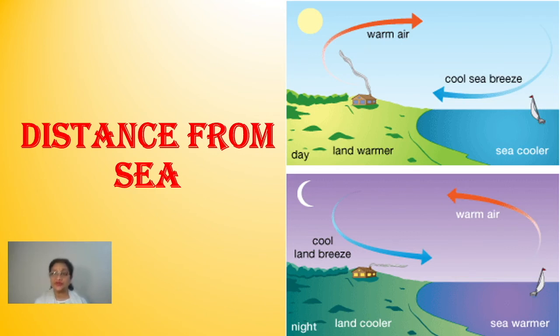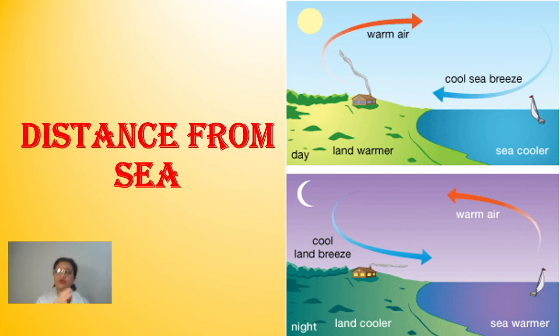So the winds start blowing from high pressure to low pressure area, or in this case, from the sea towards the land. Understood? And as these winds come from the sea towards land, I told you earlier also, children, when winds blow from any area to some other part, they are always known by the name of where they come from.